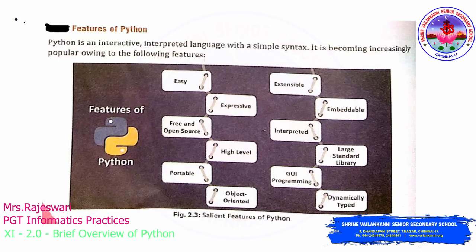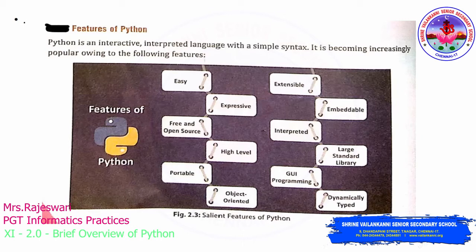Interpreter and compiler. First know the difference between interpreter and compiler. So in C and C++, what will you do normally? First you will write all the programs, and finally you will save and run all the programs as a whole. In between, it will not allow you to check for the errors. Have you ever noticed that? In C and C++ programming language, you will write all the programs and save it first, and then you will run it as a whole. When you run as a whole, at last only it will display all the errors, whatever errors you have committed in your program. That represents a compiler based language.